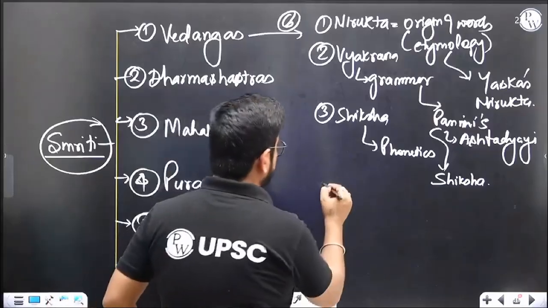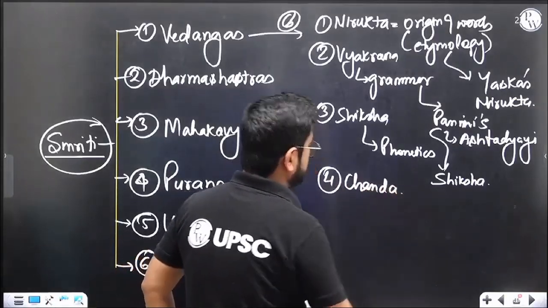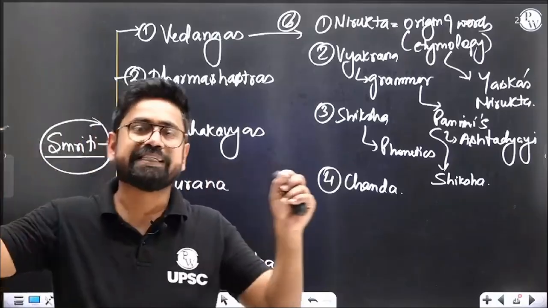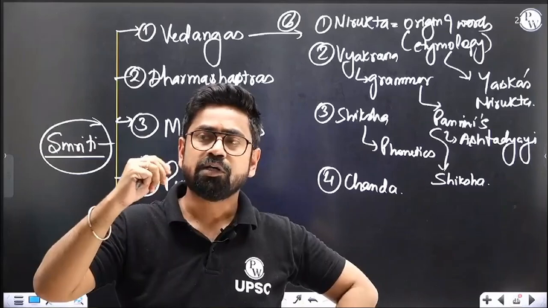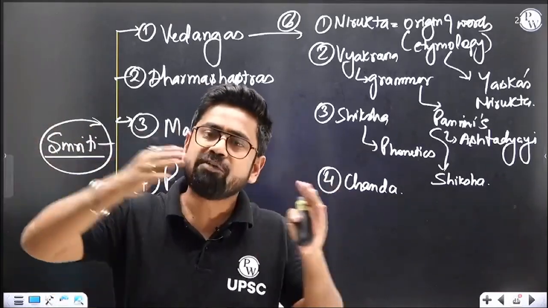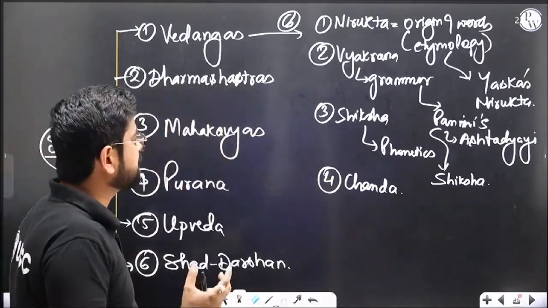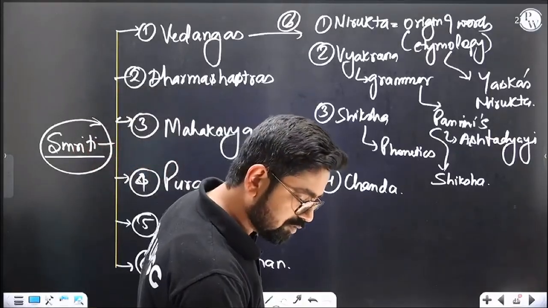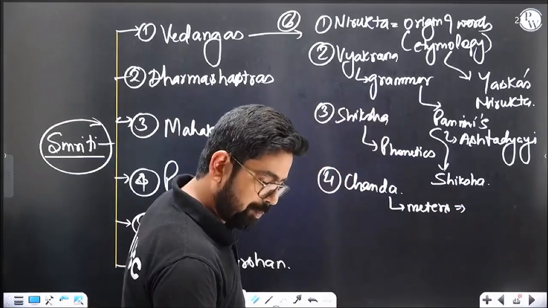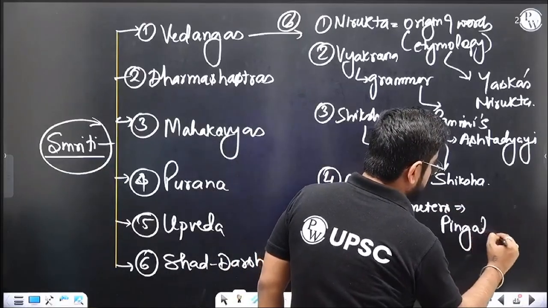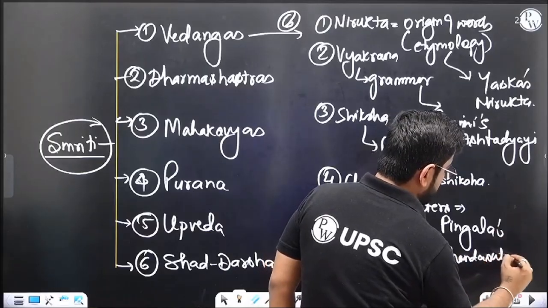Similarly, fourth is Chanda. Chanda is the length of the statement, meter. Suppose this line: प्रभु की कृपा भयो सब काजू, जन्म हमारा सफल भाजू. What is the length of the statement? You need to understand which kind of statement will have what kind of length. A whole book is written on this, the Chanda Sutra. It is the science of meters. It is Pingala's Chanda Sutra.